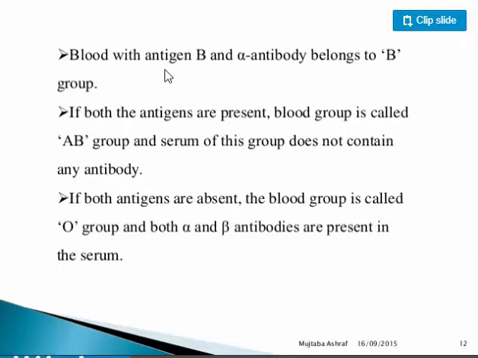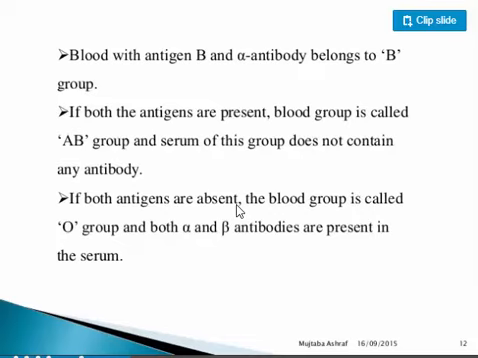So blood with antigen B and A antibody is going to be group B. If both antigens are present, it is called AB. In case both antigens are absent, the blood group is called group O. So each one has an antigen, which is the protein label or the name, and an antibody that it uses to respond to other blood groups.